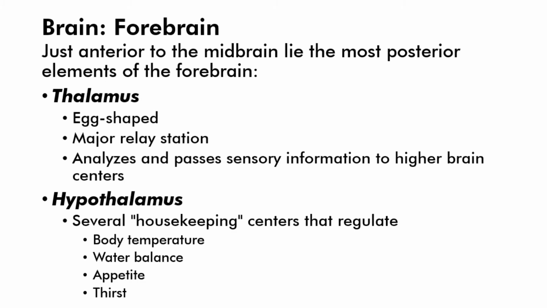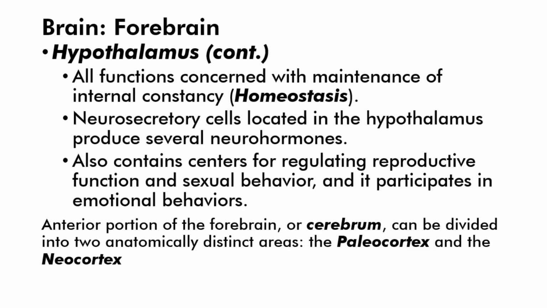Now onto the forebrain. At the anterior of the midbrain lie the most posterior elements of the forebrain. These are the thalamus, which is an egg-shaped major relay station that analyzes and passes sensory information to higher brain centers, and the hypothalamus, which has several housekeeping centers that regulate body temperature, water balance, appetite, and thirst. Hypothalamus functions are mainly concerned with maintenance of internal constancy, or homeostasis.